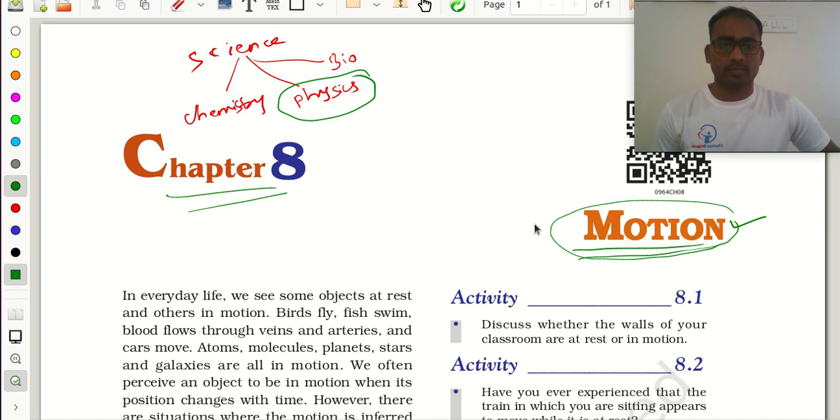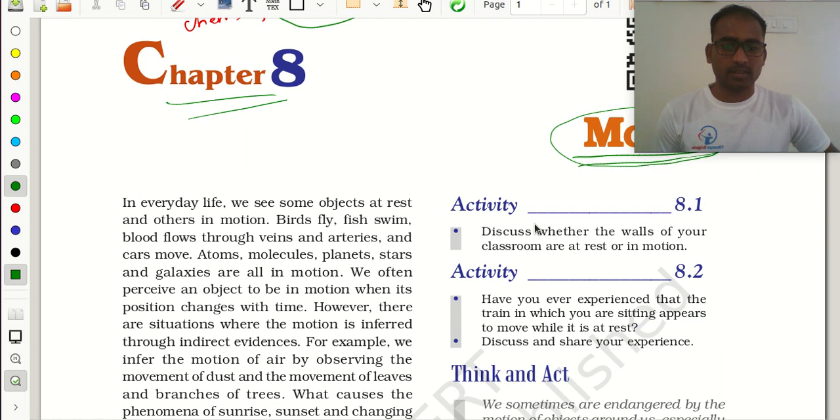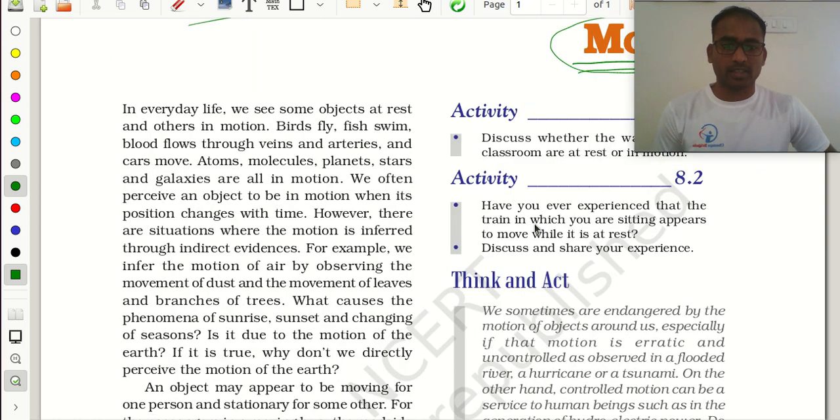Movement of an object is known as motion. Yes. See, any other, Manivardhan? What do you know about the motion, and in your daily life examples? Moving from one place to another place. Yes, very good.